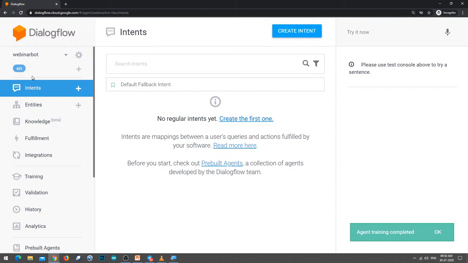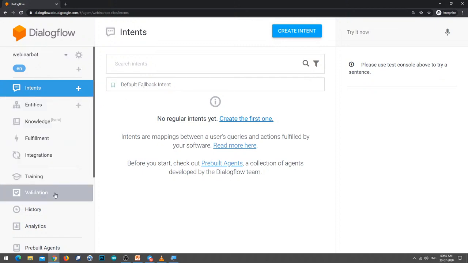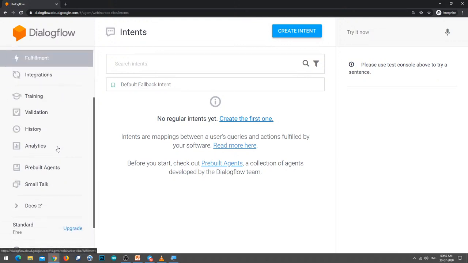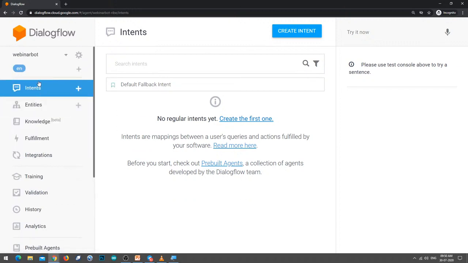Here there are 3 columns. If you look at the Dialogflow API page, you will have 3 columns. The first column has different types of options, something like intents, and you can see your bot name, also the agent name here. In the second column, based on the option you select, you can see the respective page. And in the third column, it's all about training. We have to train our agent.